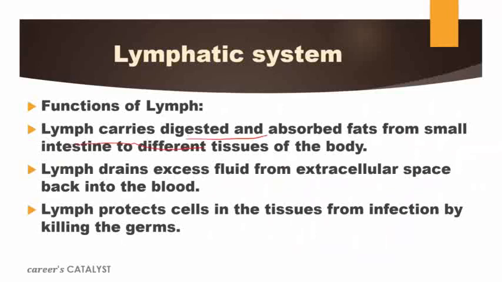Lymph carries digested and absorbed fat from the small intestine to different tissues of the body. Sometimes when we digest our food in the digestive system, after that it reaches the small intestine. But sometimes the walls of the small intestine, or the capillaries, are not able to absorb the complex protein molecules. Then at that time, the lymphatic system will act and carry the complex food from there and it reaches where? The heart, and after that it will be oxidized there and you can use that as energy.